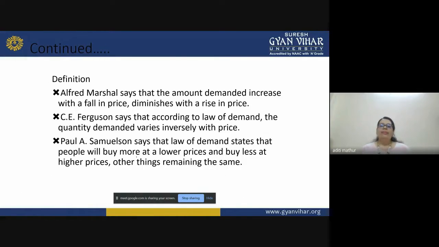So now let us just see a few of the definitions. I have shared three very important definitions. One of the very famous ones is of Alfred Marshall. So let us just have a look at the definition. Alfred Marshall says that the amount demanded increases with a fall in price, diminishes with a rise in prices. So what do we mean by diminishing? Diminishing means actually fall. There is actually a fall which is visible when the prices rise.